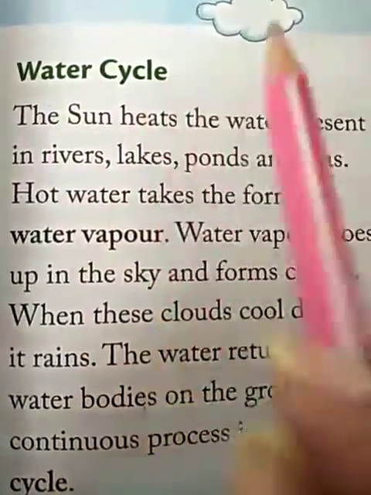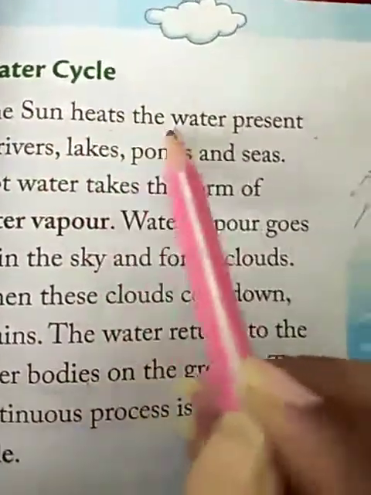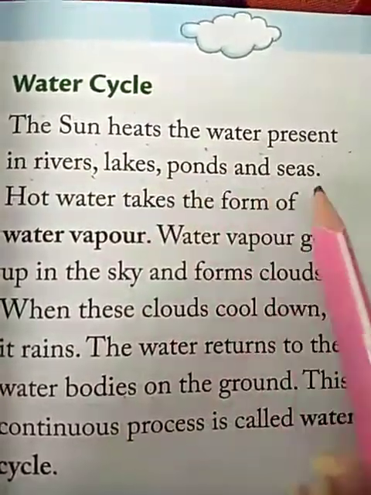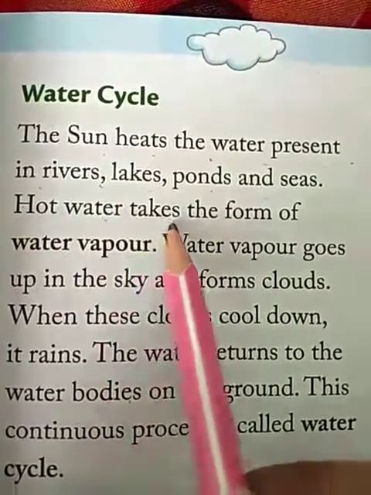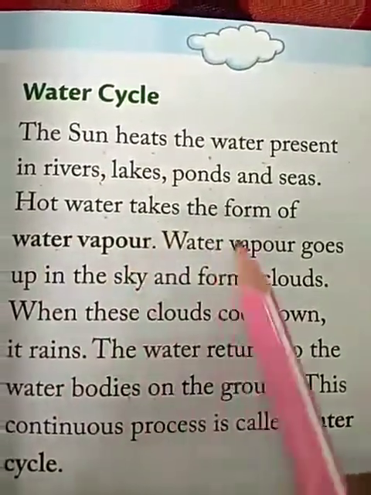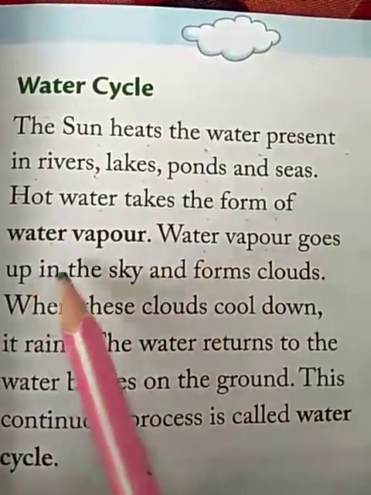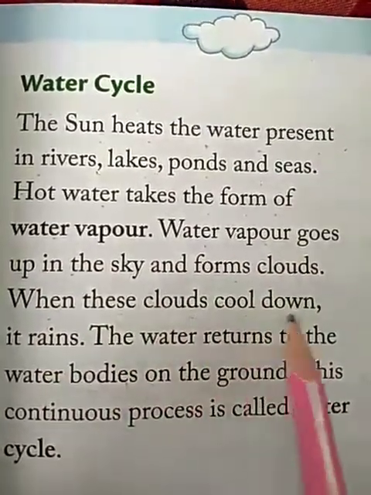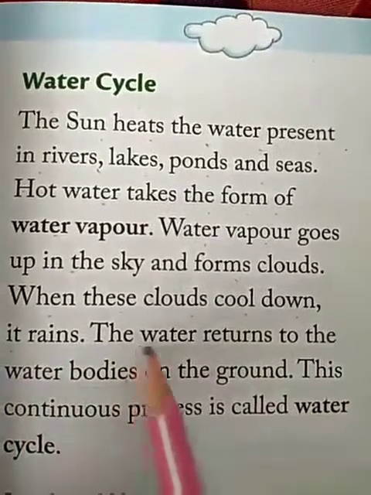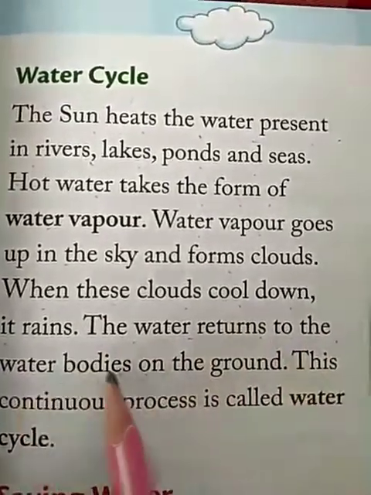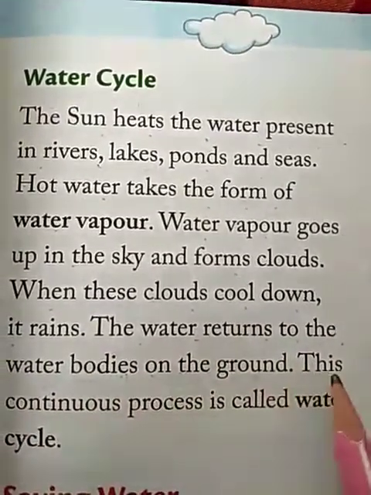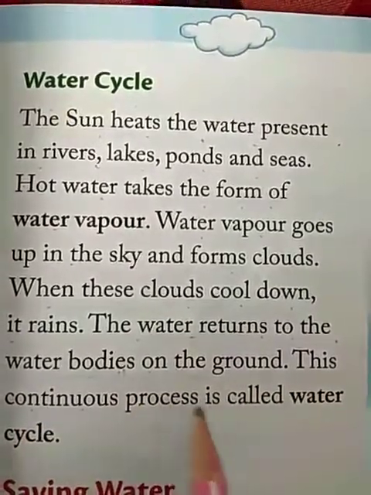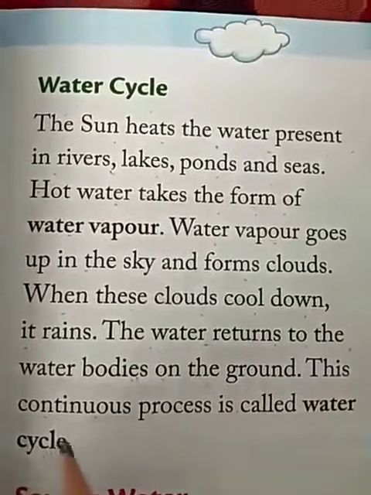Water cycle. The sun heats the water present in rivers, lakes, ponds and seas. Hot water takes the form of water vapor. Water vapor goes up in the sky and forms clouds. When these clouds cool down, it rains. The water returns to the water bodies on the ground. This continuous, non-stopping process is called water cycle.